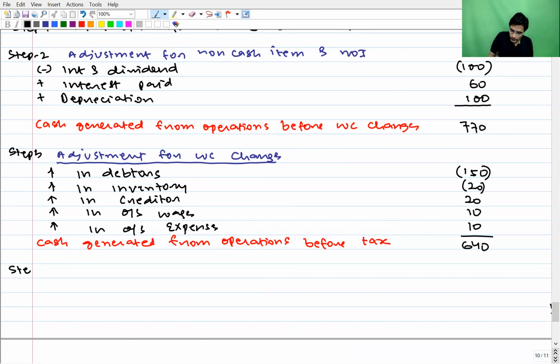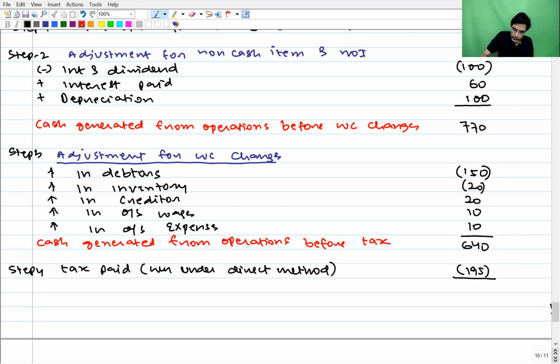Step number 4, tax paid, which we have already done under the direct method. The same answer will be there. We did a working note under the direct method. The same working note will be there for this part also, 195.